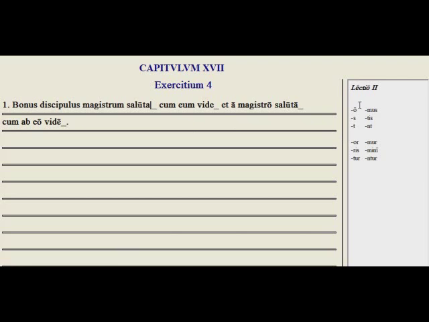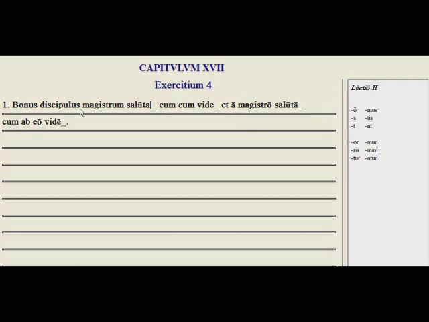Here we have all of the present active indicative endings, o, s, t, mus, tis, and nt, and the present passive indicative endings, or, ris, tur, mur, mini, untur. So we get to practice adding the active and passive endings.